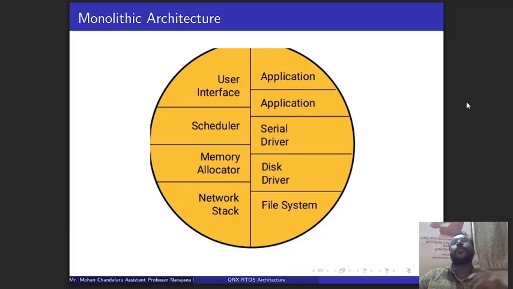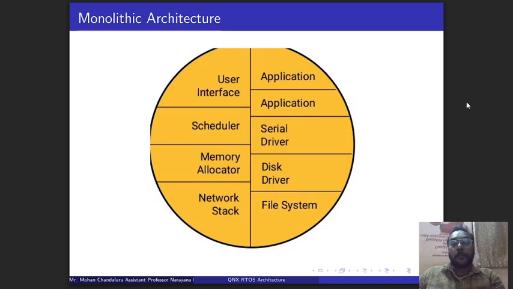If the user wants to interact, open a file, read the file, write the file, close the file, or if the CPU has to be scheduled for a particular task, if memory should be allocated to a particular process to do its processing, if the memory has to be deallocated, those are the kernel services. As well as the user wanting to open or read a file, those are the user services. Both the services will be in the same space.